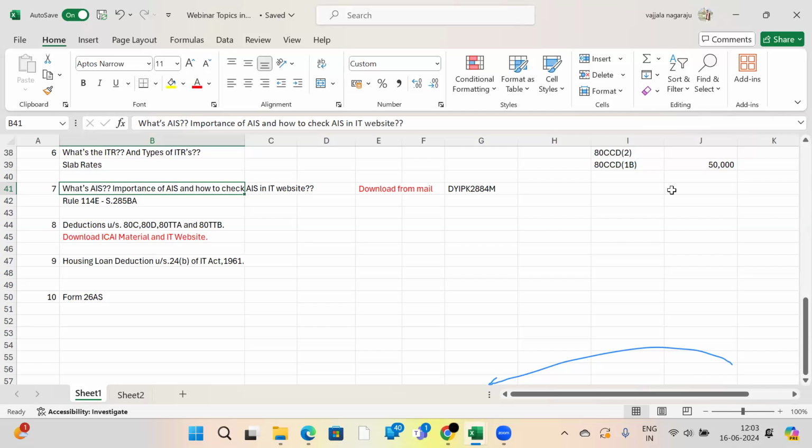If you have your PAN, and TDS is deducted on your PAN, log into the income tax website and register yourself. If you are already registered, log in with your credentials. I showed you the right path. Go there, and you can check each assessment year. Do you want me to show it once again?